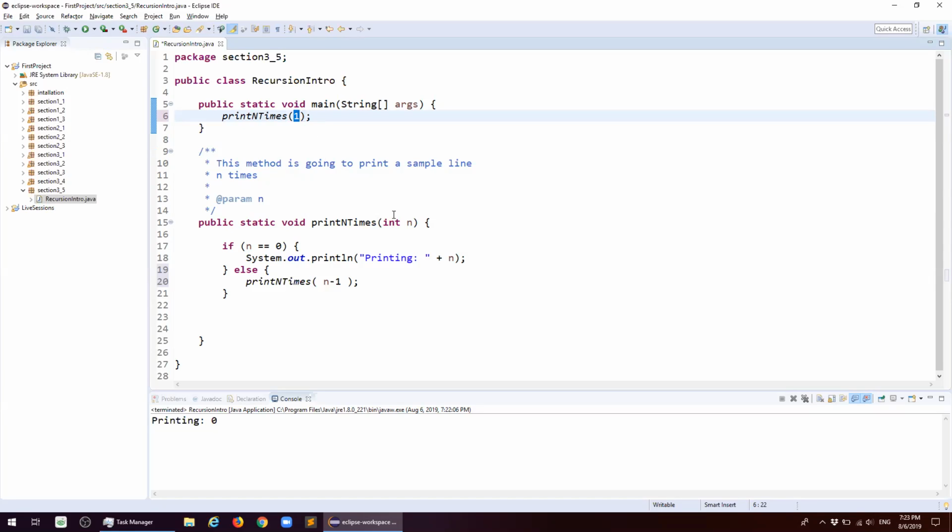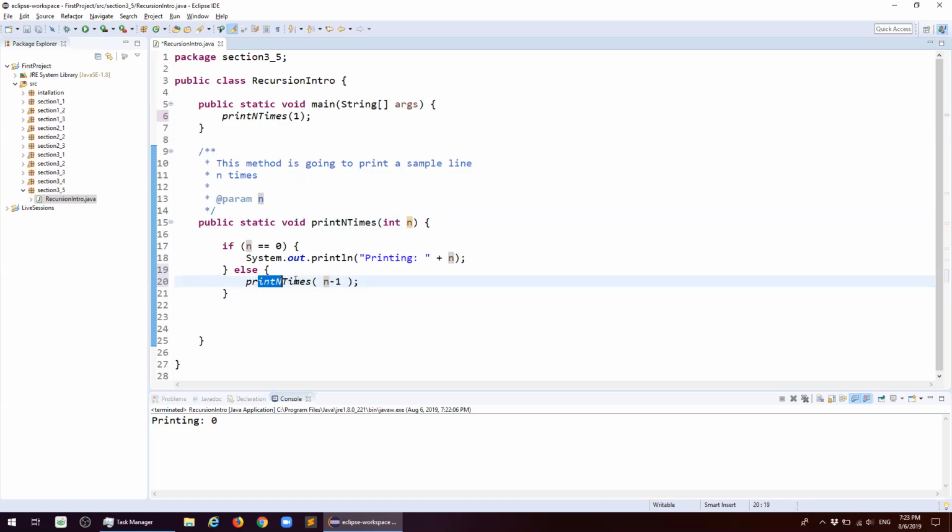This 1 parameter will be passed in as an int, and it will be assigned to n. Is n equal to 0? No. Then what we will do, we'll call print n times with n minus 1, right? So it will be equal to 0 here.